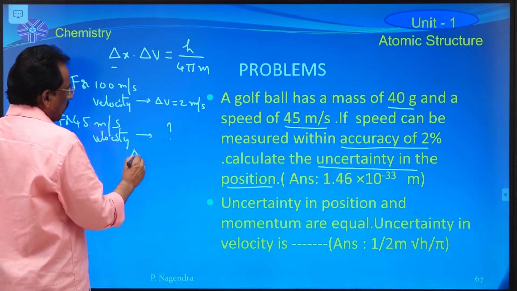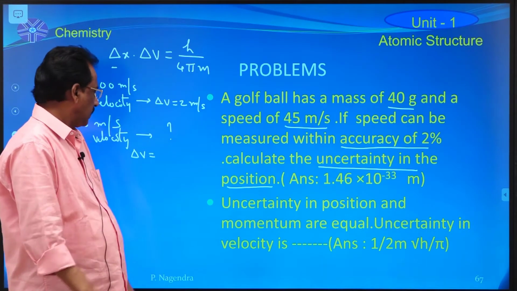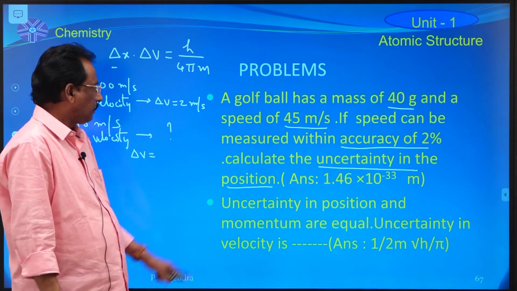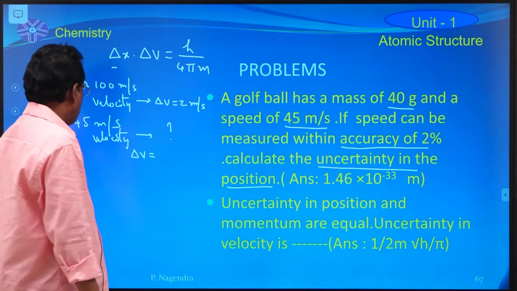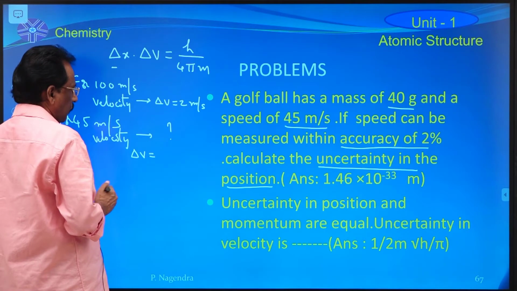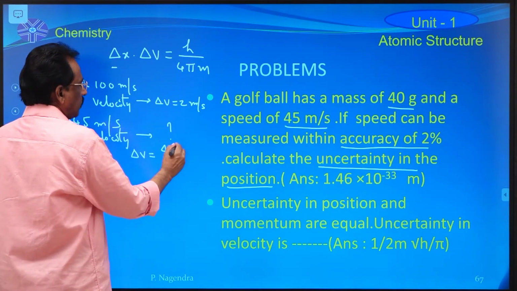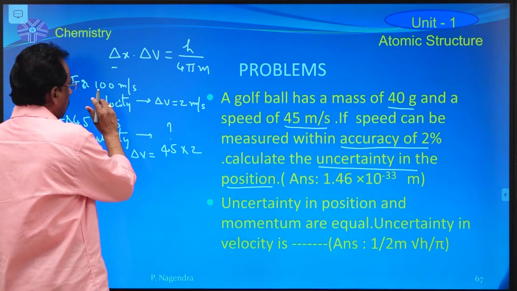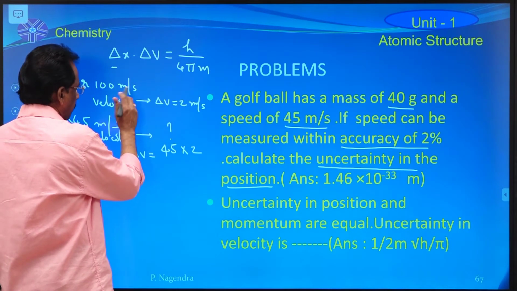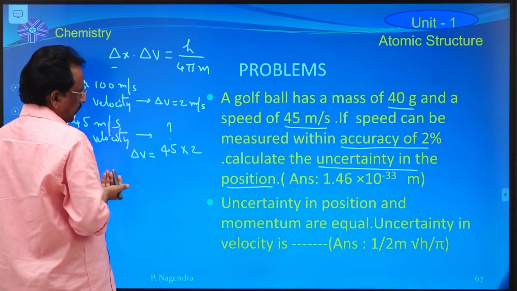Therefore, delta v, this less accuracy in the velocity of the particle like the golf ball, is equal to 45 cross multiplication into 2 divided by 100, because for 100 meter per second velocity, delta v is equal to 2 meter per second.